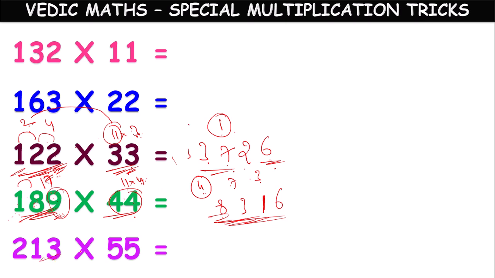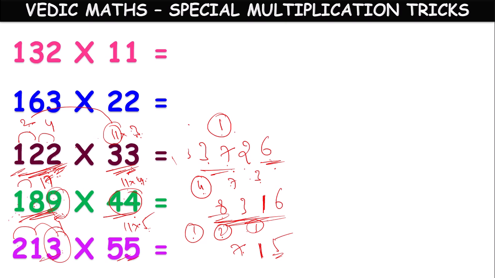Next children, we have to multiply 213 with 55. But 55 can be written as 11 into 5. So the results to be multiplied with 5, so that we will get the answer. In units place we have 3 here. 3 into 5, 15. 1 we have to carry. Next, 3 plus 1, 4. 4 into 5, 20. 20 plus 1, 21. 1 we have to keep here. 2 to be carried. Next, 1 plus 2, 3. 3 into 5, 15. 15 plus 2, 17. 1 we have to carry.